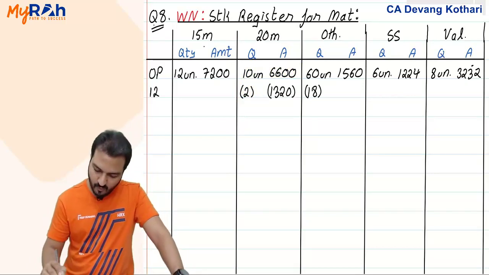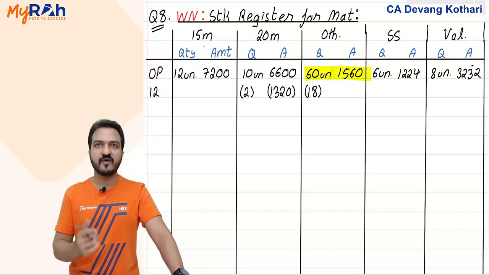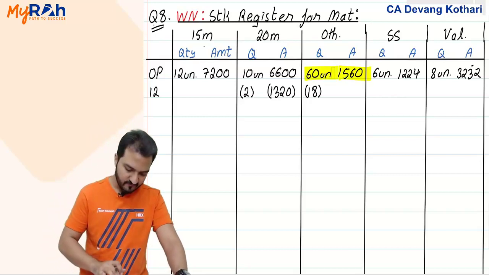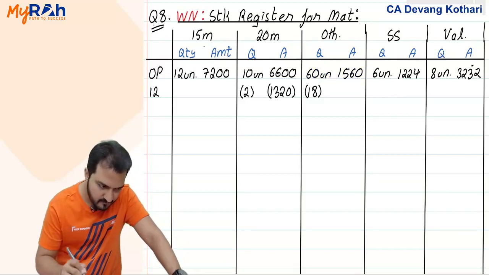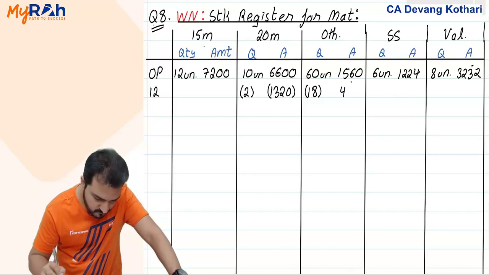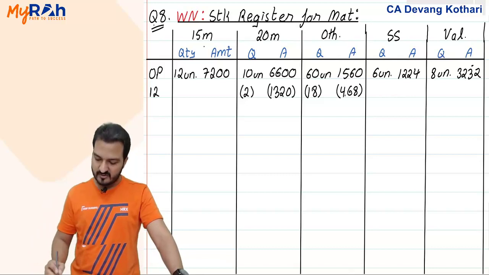And similarly 1560 divided by 60 is the weighted average rate, into 18. 1560 divided by 60 into 18 is 468. This is my story of 12th August.